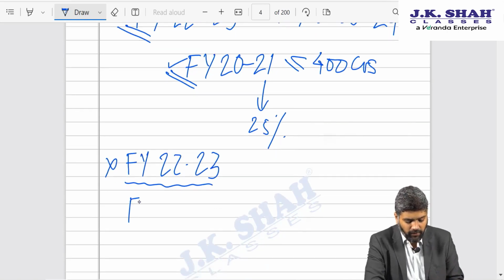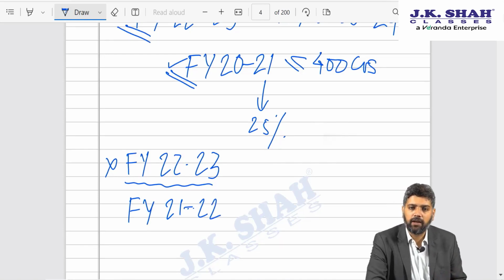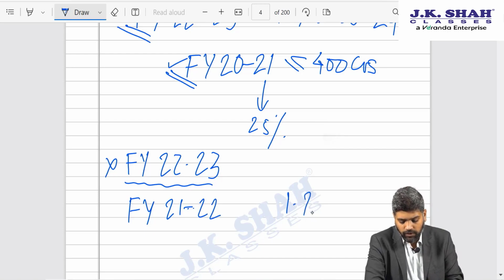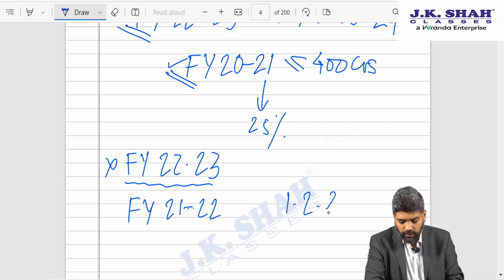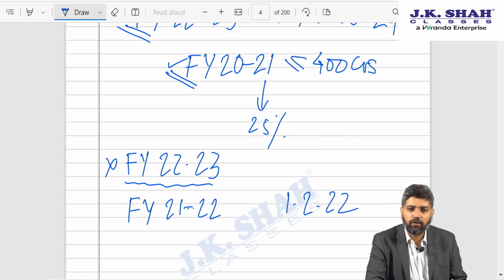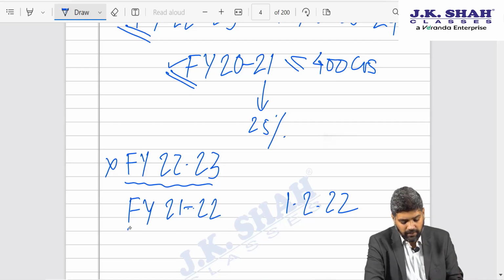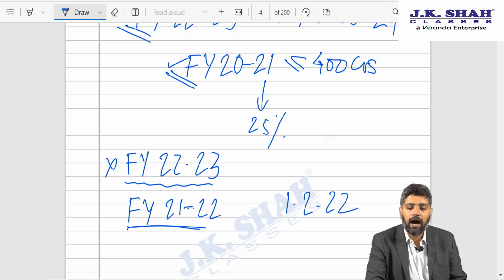Why not, sir, then FY 21-22? Because please understand, friends, when the government presents the budget, as we are aware, on 1st of February, Finance Bill 2022 was presented on 1st February 2022. As on that date, FY 21-22 also had not come to an end. In FY 21-22 there were 2 months which were balanced. As a result, the government was not sure that if we consider the turnover of FY 21-22, how many companies would be benefited by this move of granting a concessional tax rate of 25%.